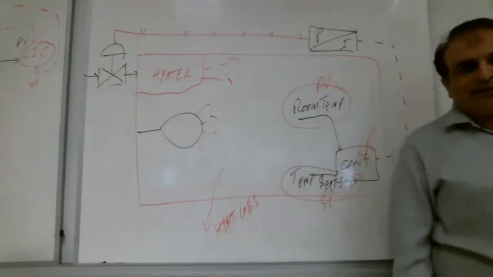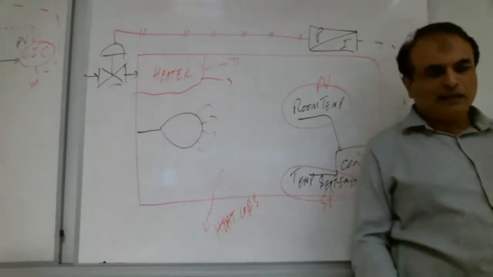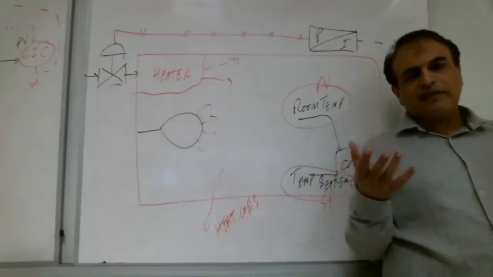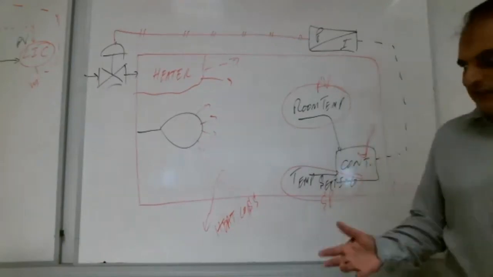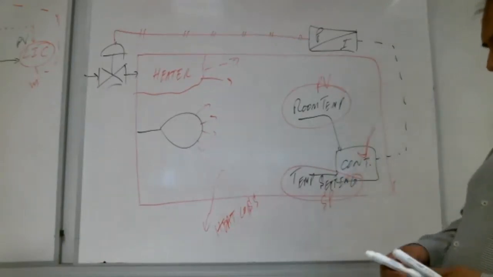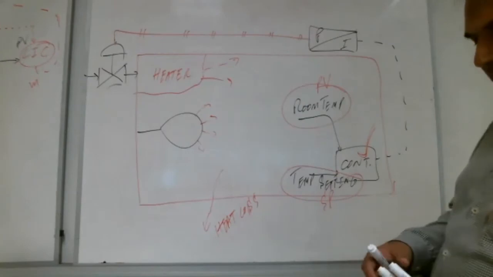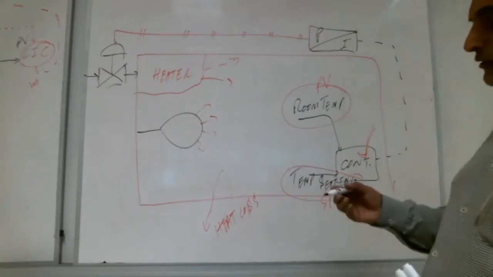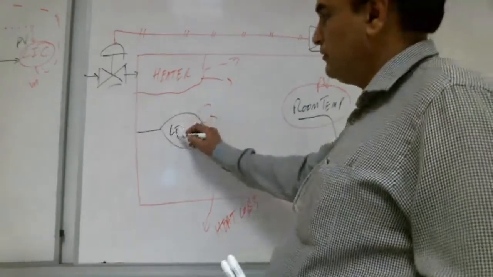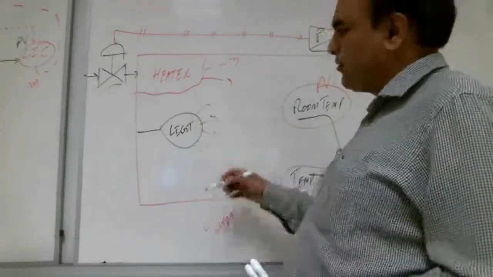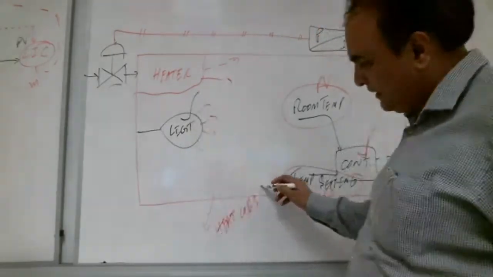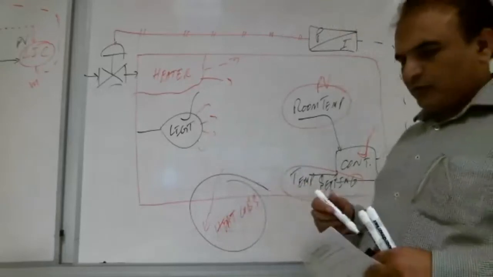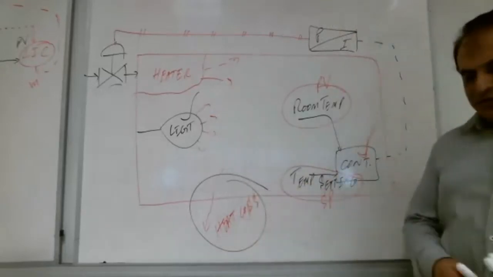And you guys remember last week one brother asked me, what is disturbance? Now this is a very good example for the disturbance. So where is the disturbance? The bulb, teacher. Lamp. This is one disturbance. This is second disturbance: heat loss through the wall.